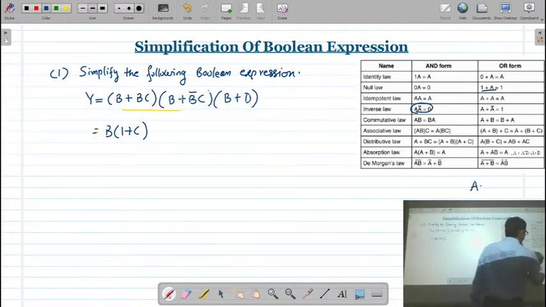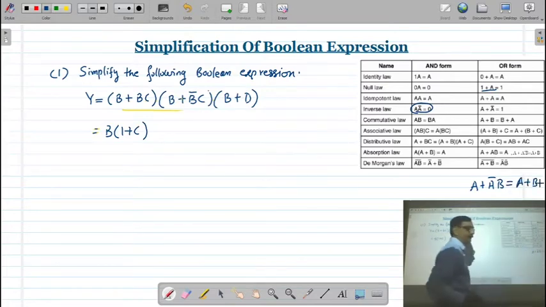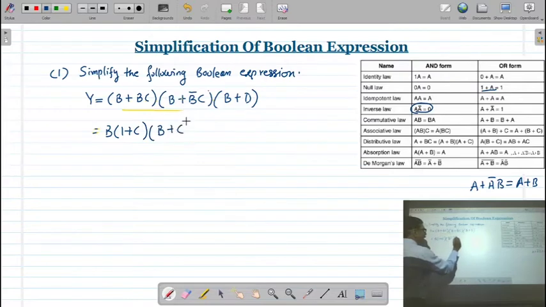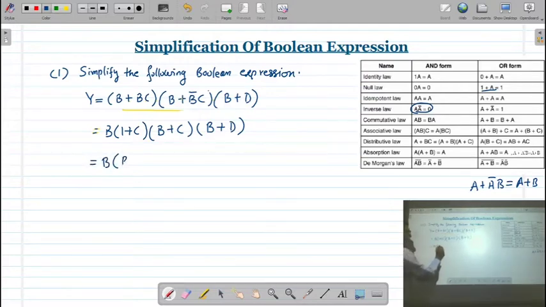Absorption law is A plus A bar B, and that is equal to A plus B. Correct? So in the same way, if you apply this law, then you will find that this is AB plus C, and here we have B plus D. So this is equal to A into B plus C into B plus D.